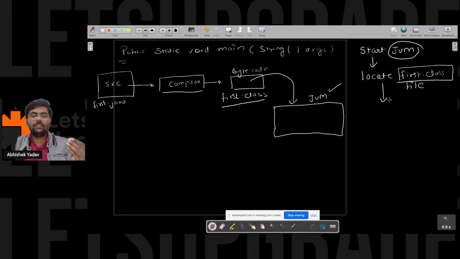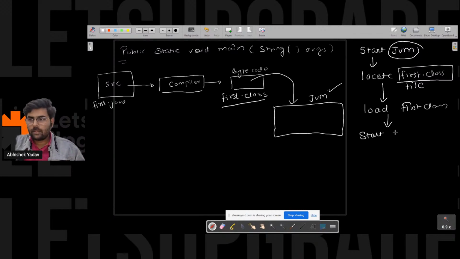After locating this file, it will load the class of first. It will load the content, and after loading the class of first, what will happen? It will start the execution from the main method.